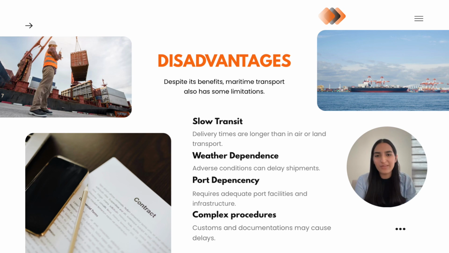However, despite all these benefits, maritime transport also has some disadvantages. One major limitation is slow transit. Shipping goods by sea usually takes much longer than by air or land. It also depends heavily on weather conditions, since storms or natural events can delay deliveries. Another problem is port dependency, because it requires specific infrastructure and well-equipped ports to operate efficiently. And finally, there are complex procedures, as customs checks and documentation can take time and cause additional delays. These challenges can sometimes reduce its effectiveness, especially when dealing with urgent or perishable goods.